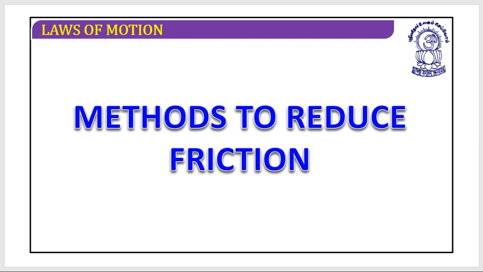Now let's look at the methods to reduce the friction, because the situation is, do you want friction? The answer is yes, we want the friction. Then the second question is, is it okay if due to friction your efficiency is reduced? We say no, it is absolutely not okay. So what could be done?